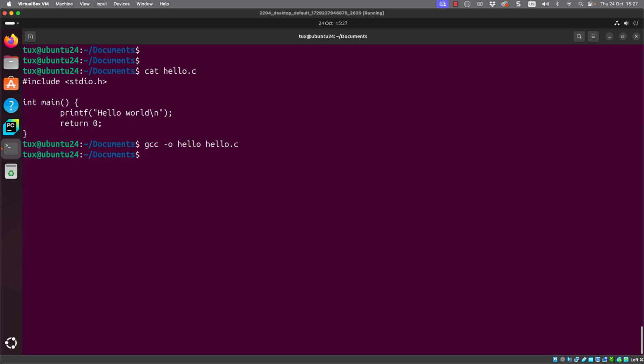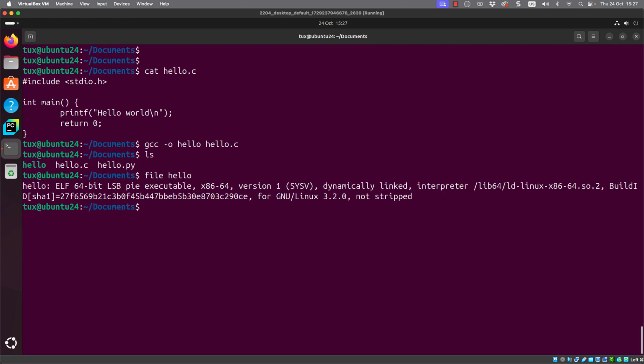Now, again, it really doesn't take a long time to compile. But the big thing here is that we only need to compile it once. We have now created a binary file that is suitable for this operating system and this architecture. So every time that we execute it, we don't need to worry about the compilation.